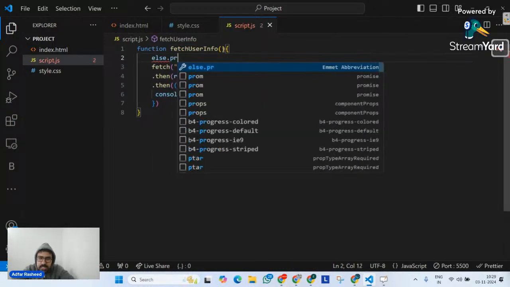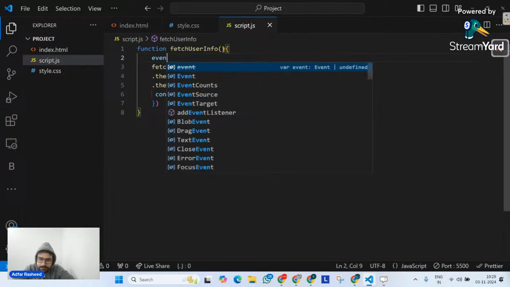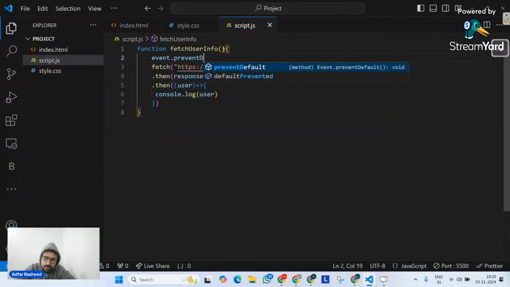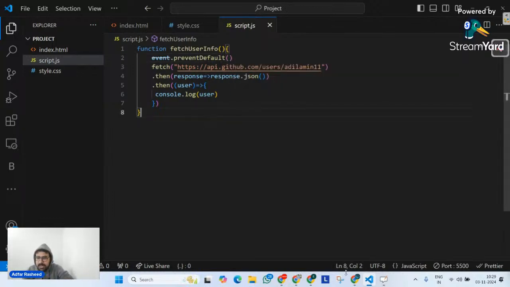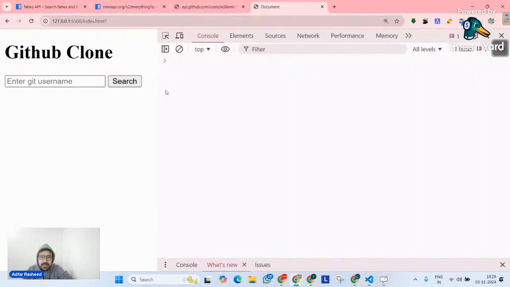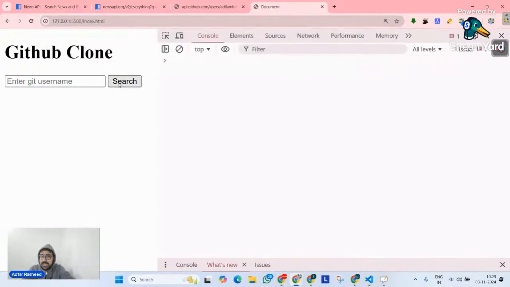So I'm going to simply say event dot prevent default, like this. Once I do event dot prevent default, let's go to the website that we have and try to see. If I click on search, it is still not working. Don't you see it's still refreshing the entire page? Yes or no? Of course it is refreshing the entire page.